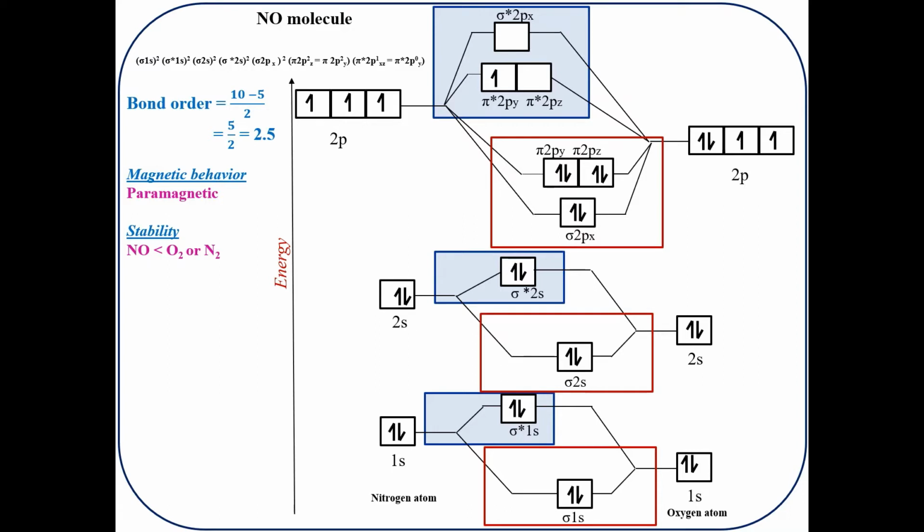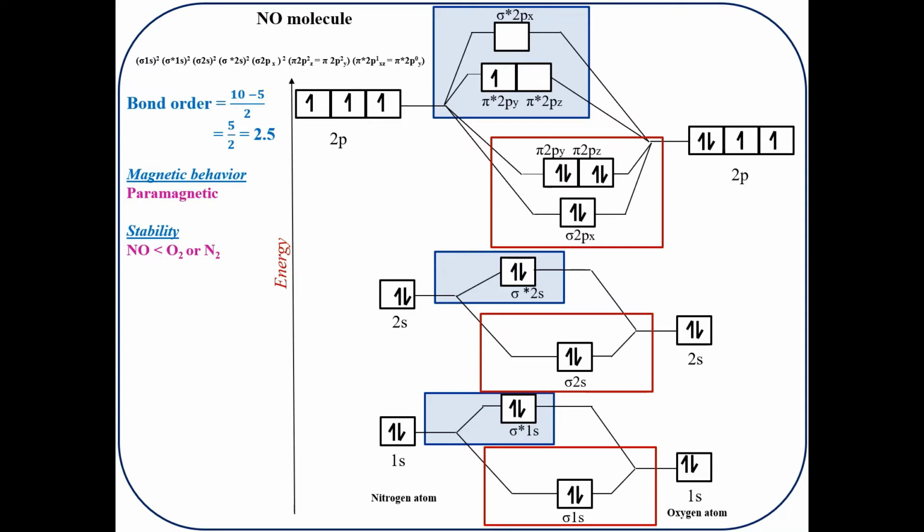Now the NO molecule is less stable than pure oxygen, or if we compare with the pure nitrogen molecule also, we see that the NO molecule is less stable. Why does this happen?